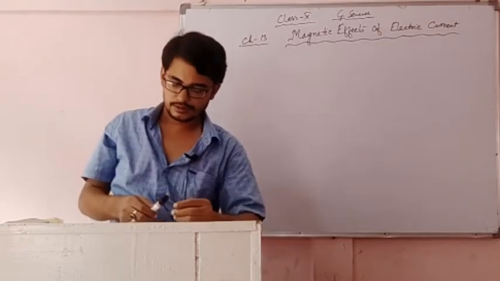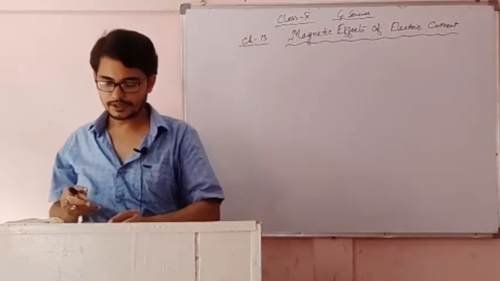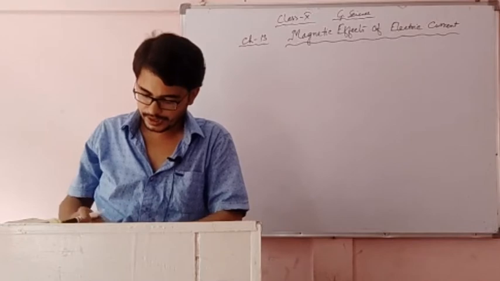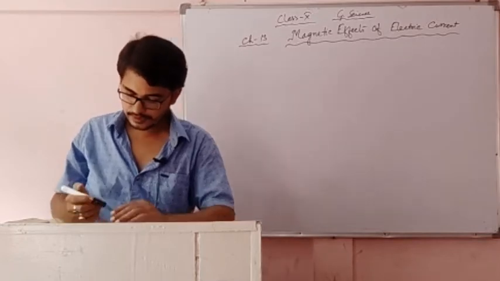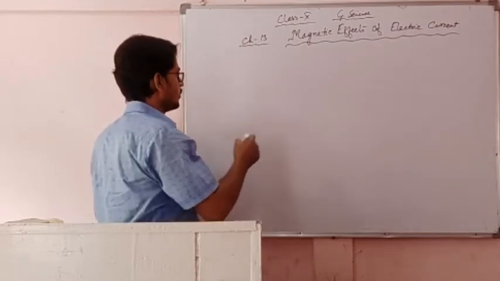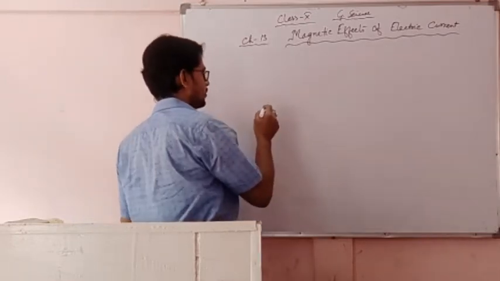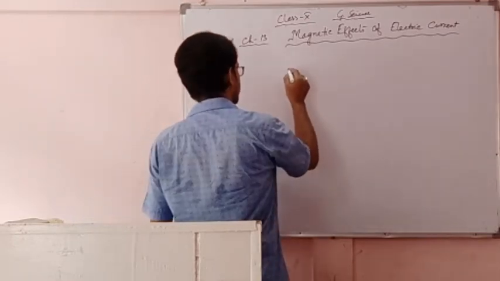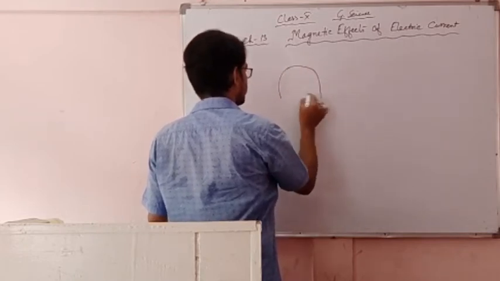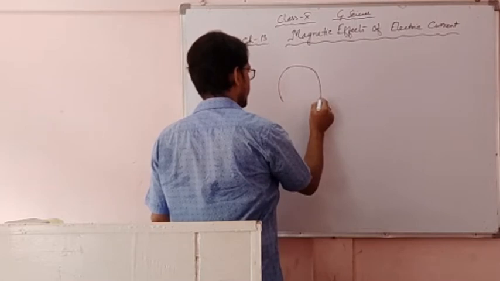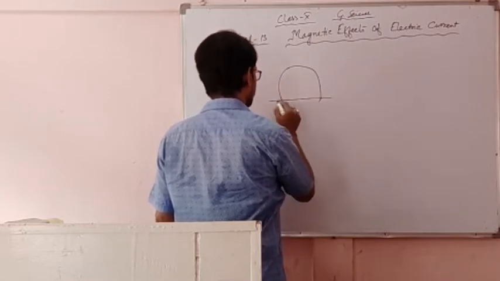So another name for his law is the corkscrew rule, and from his rule we can try to understand, in a circular loop, what the direction of magnetic lines of force is.